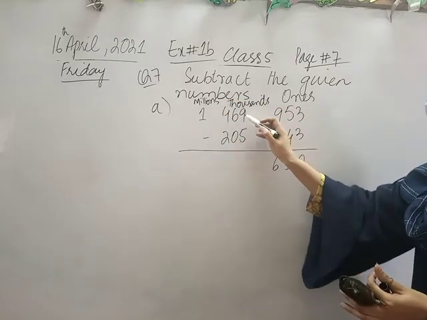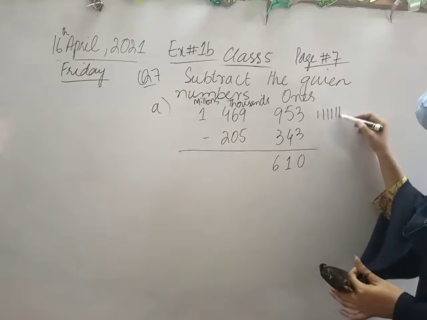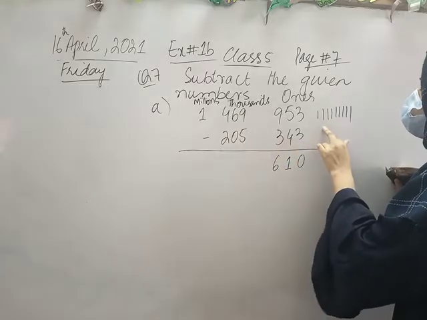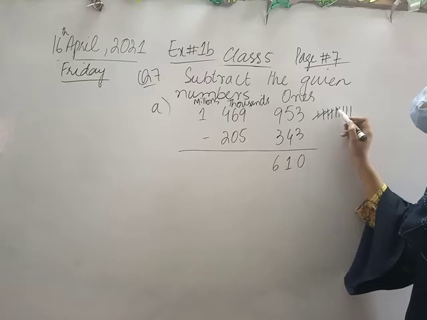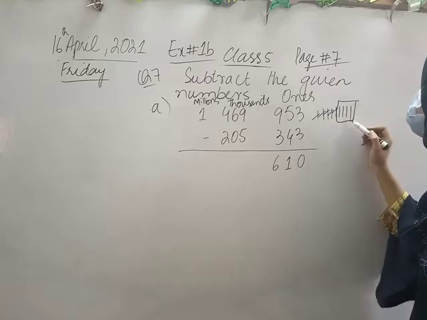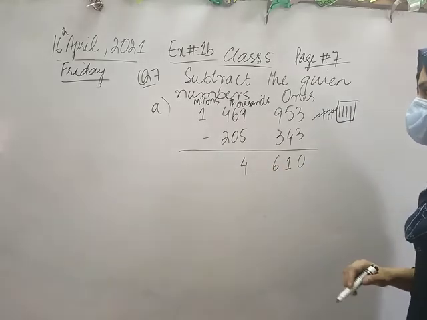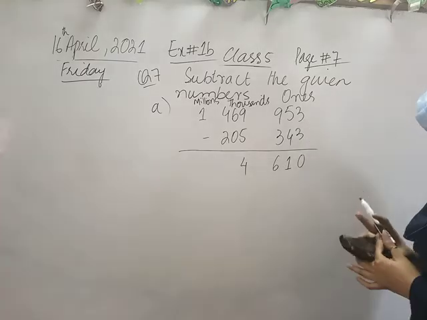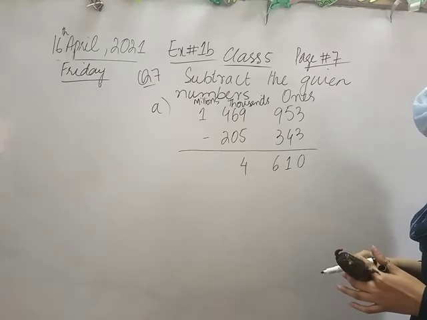Now the next number, which is 9 minus 5. 1 2 3 4 5 6 7 8 9. And we will subtract 5 from 9, which is 1 2 3 4 5. And as you look, we have 4 left. Fine. 9 minus 5 equals 4. Next number, which is 6 minus 0.